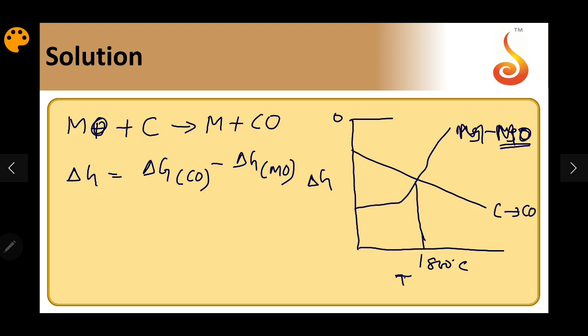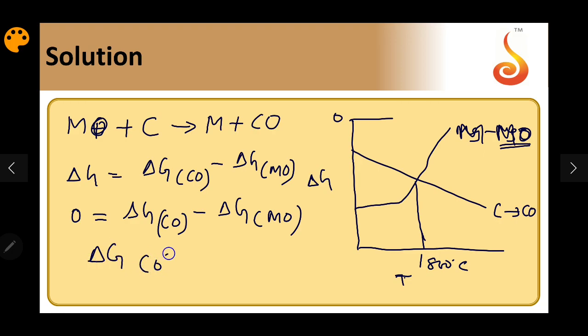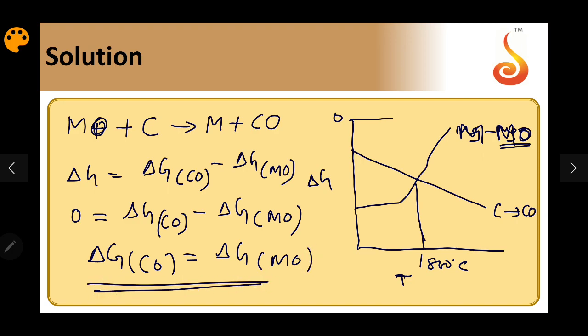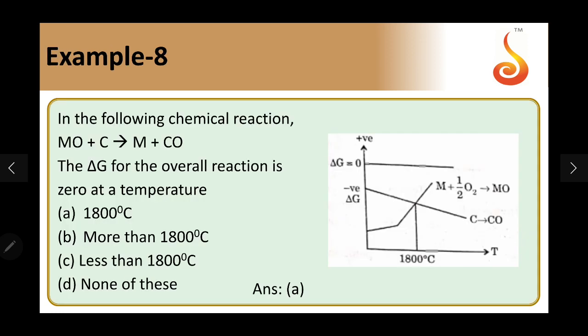If I say the delta G is 0 for the overall reaction, then delta G of CO should be equal to delta G of MO. That is possible only at 1800 degrees Celsius. This is the point of intersection where you have the same delta G values for both the oxide formations. As a result, it is only at 1800 degrees Celsius. So the answer should be A.